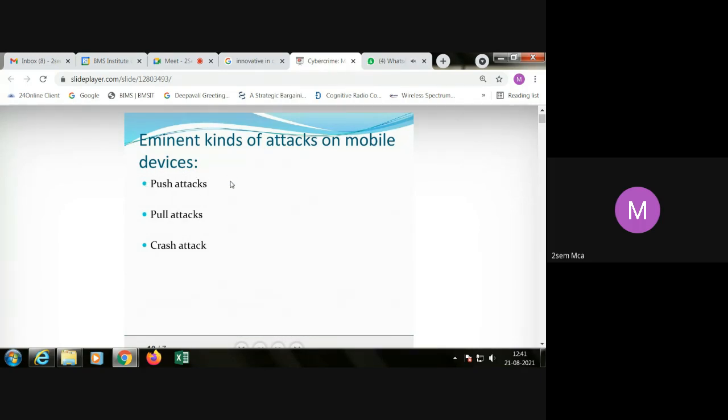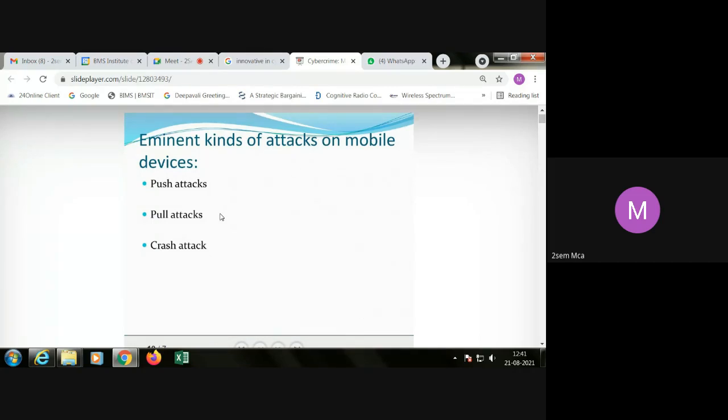By taking the consent of the user, this attack is carried out. Pull attacks mean retrieving database content from the device, taking away the data. After that, they carry out the attacks.